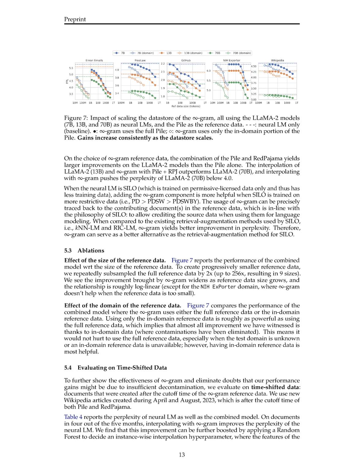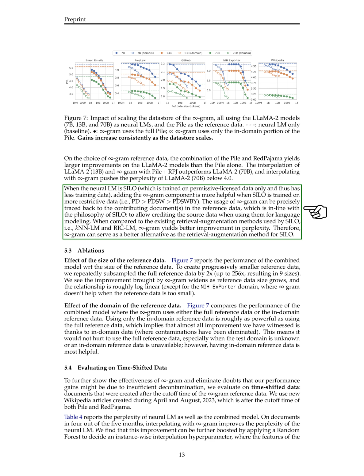Section Summary. The section discusses the measurement of perplexity for language models and the relative improvement of perplexity between models. It also covers the use of various neural language models and their performance when interpolated with the Infini-gram. The results show that interpolating with Infini-gram consistently improves the perplexity of neural language models, with the amount of improvement varying based on the model size and the diversity of the reference data. Additionally, the Infini-gram is found to be a better alternative as a retrieval augmentation method for Silo compared to existing methods like kNN-LM and RIC-LM.